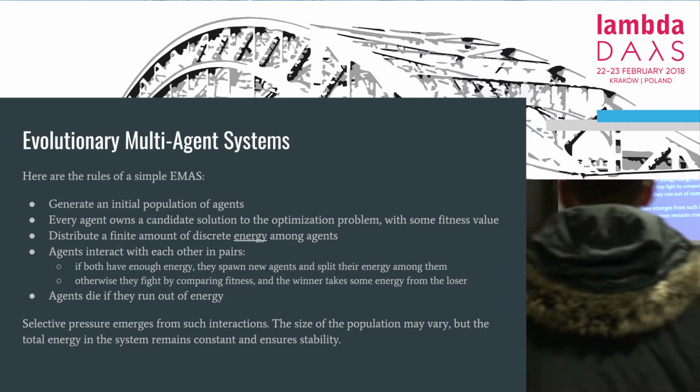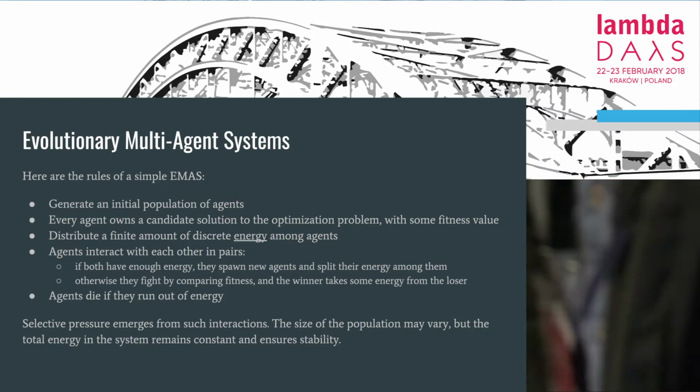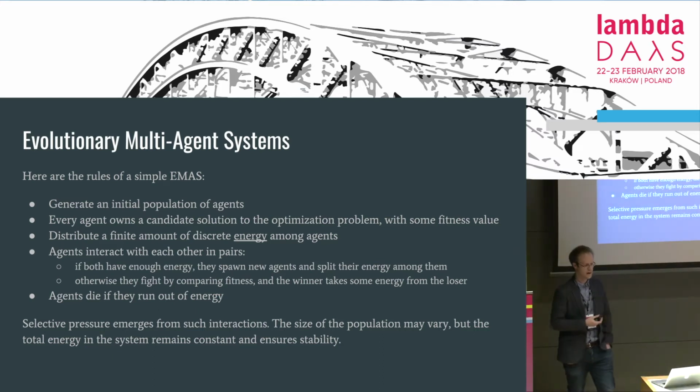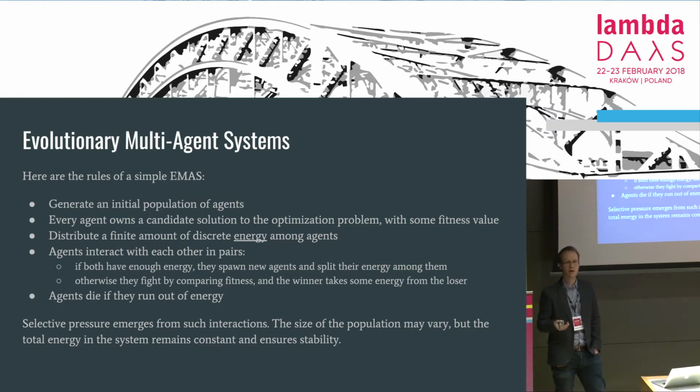However, if the meeting agents don't have enough energy, they fight. They fight by comparing their fitness values, and the winner takes some energy from the loser. And finally, if an agent's energy drops to zero, he is removed from the computation. So by following these rules, agents repeatedly interact, they repeatedly fight and reproduce, and better agents will accumulate more energy and will be more likely to reproduce, and so there will be selective pressure in the system, even though we don't have any central point which dictates who wins and who loses.